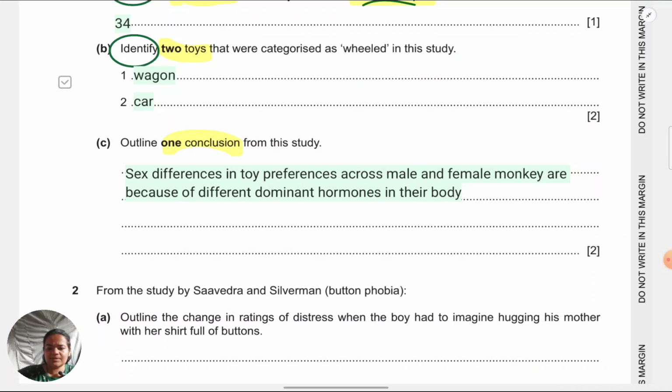As I specified, at least for males, they've been able to find this, not for females. So if you want to be very specific, you can say at least to the extent of males. Right now, I've not gone into that detail because it's fine. We don't need to be that specific.